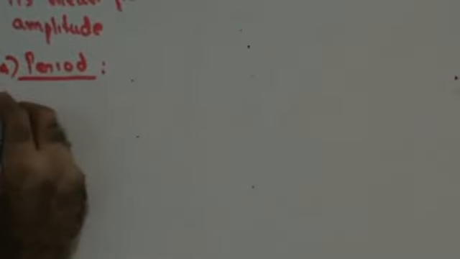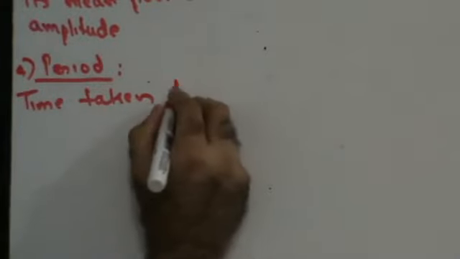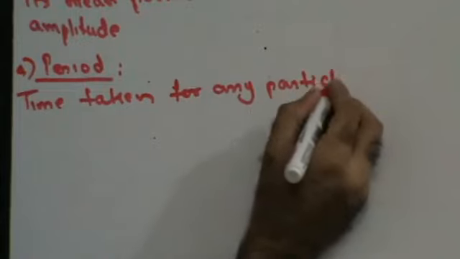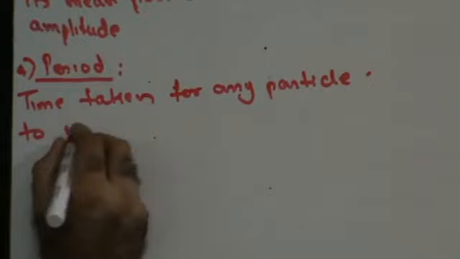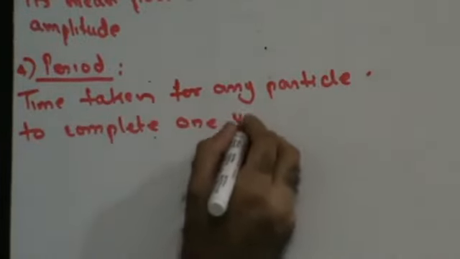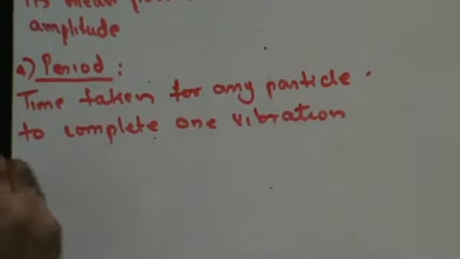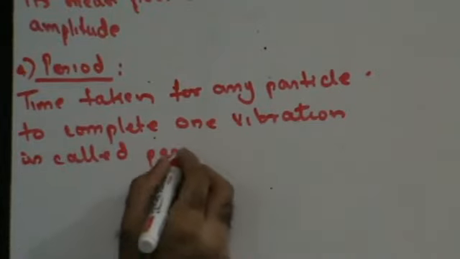So the time taken for any particle to complete one vibration is called periodic time.